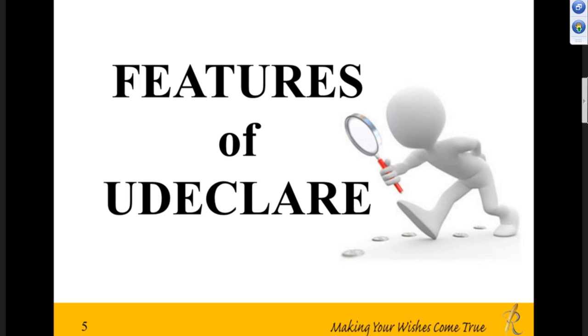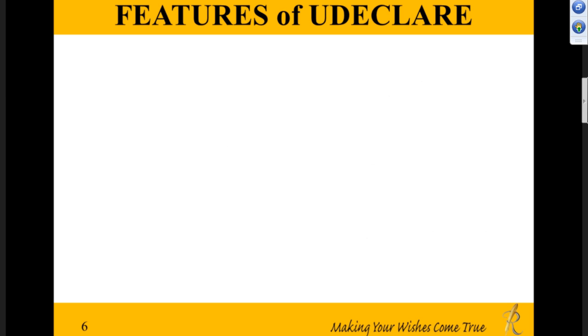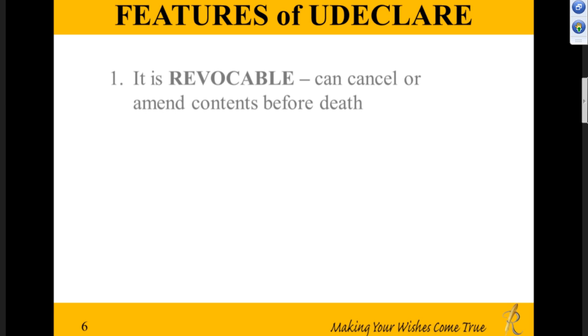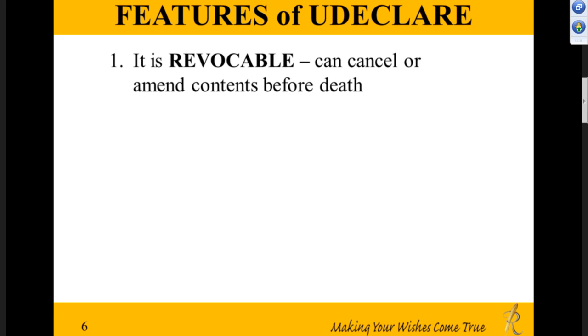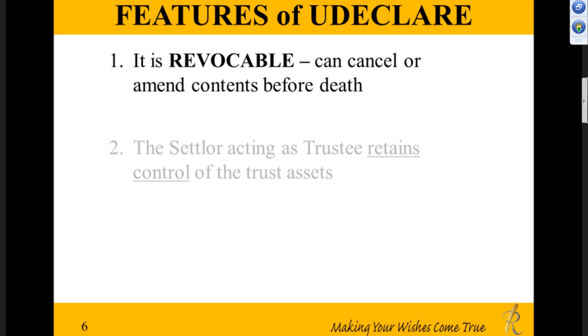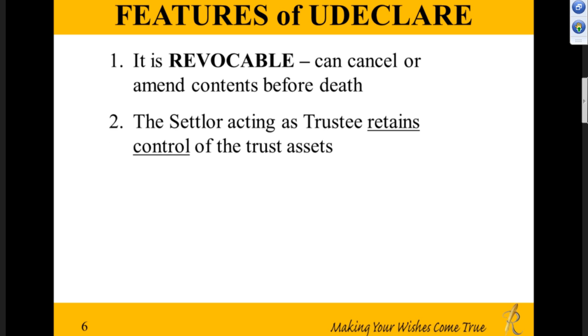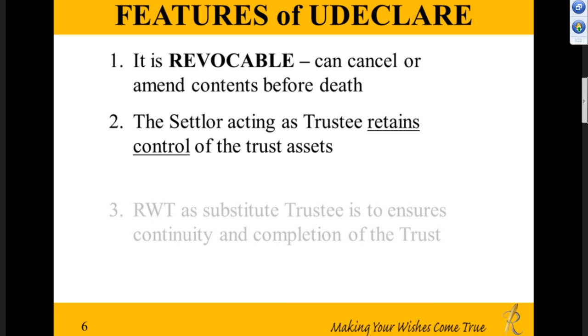Now, what are the features of UDeclare? Number one, this UDeclare is revocable, meaning that your client can cancel or amend it before death. The settlor, while acting as trustee, retains control of the trust asset. So he never loses control simply because he's the trustee and Rockville's is the substitute trustee.